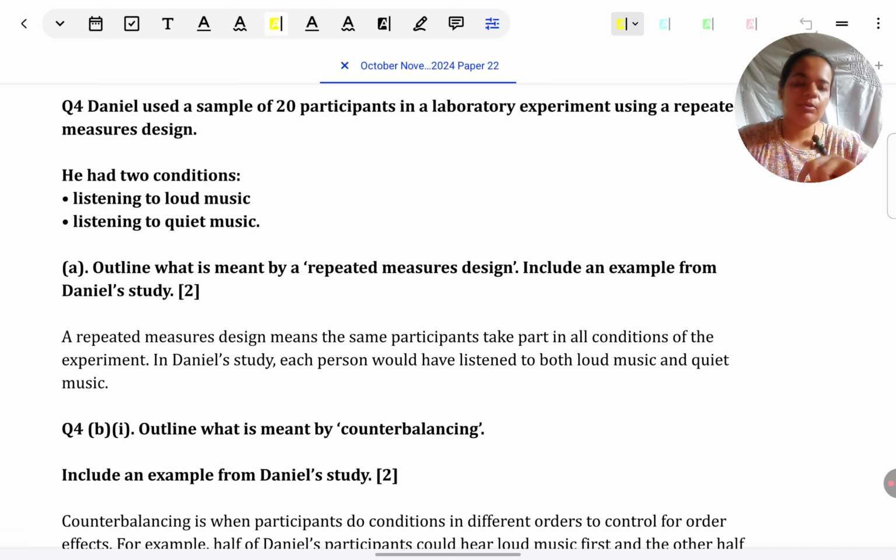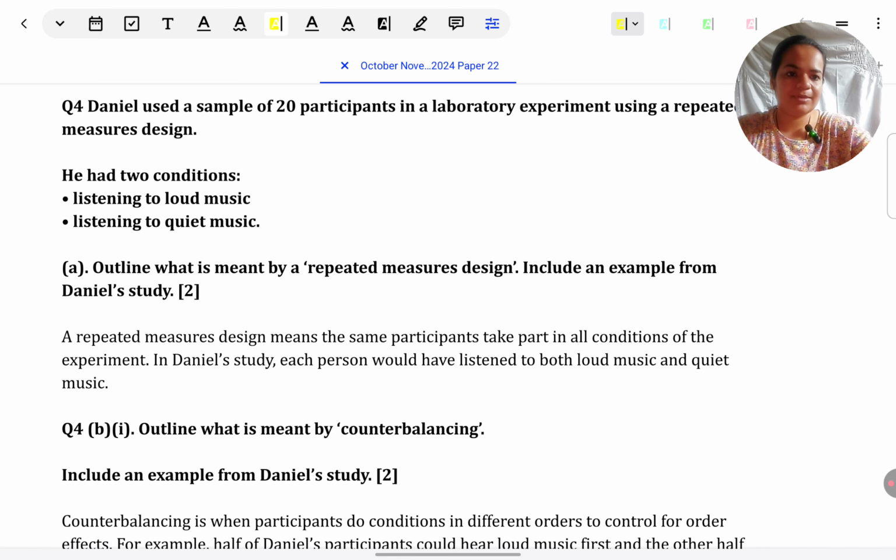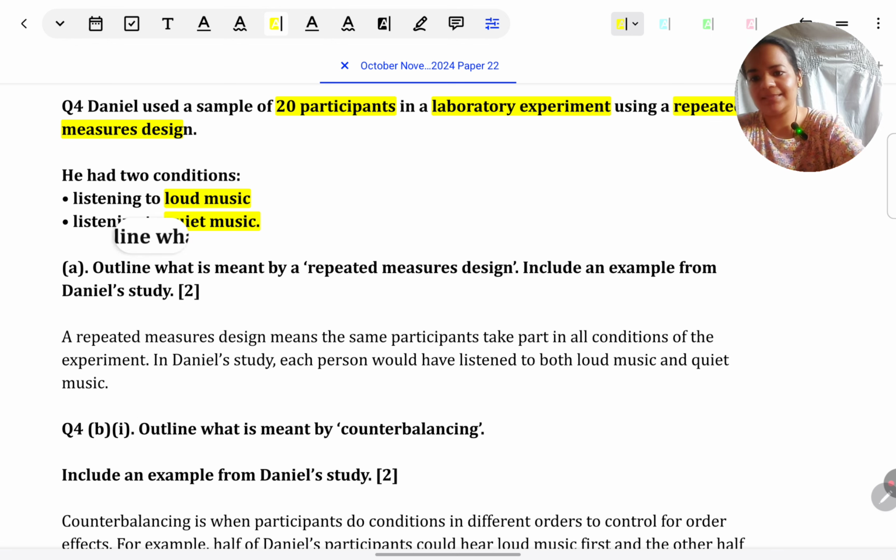Daniel used a sample of 20 participants in a laboratory experiment using a repeated measures design. He had two conditions: listening to loud music, listening to quiet music. Outline what is meant by repeated measures design, including an example from Daniel's study.